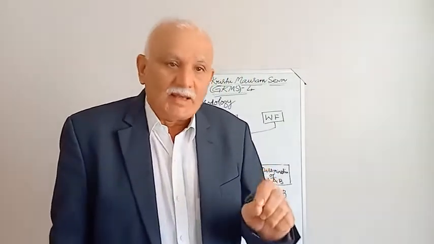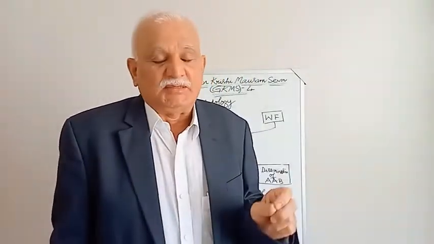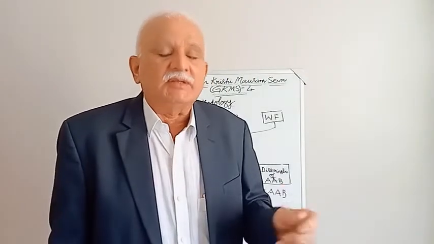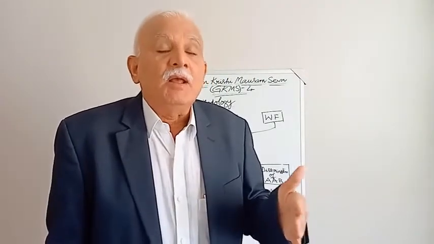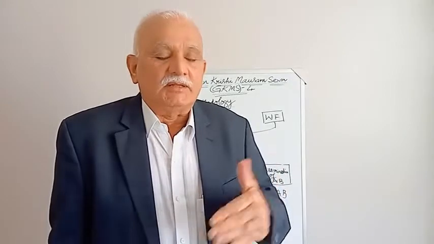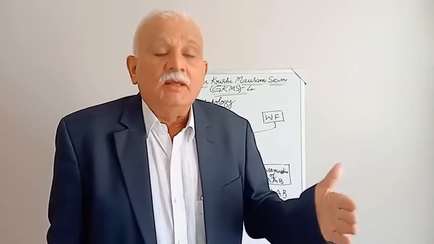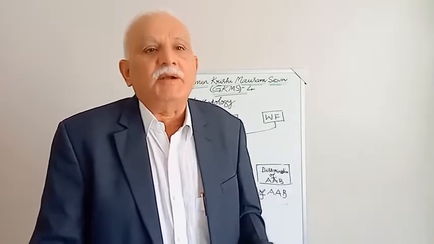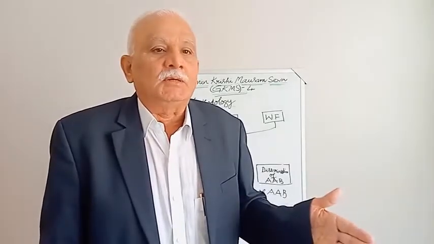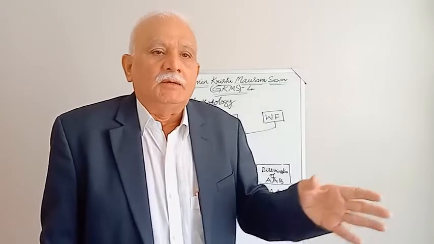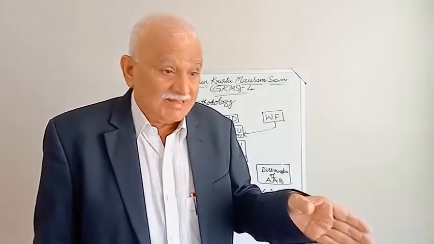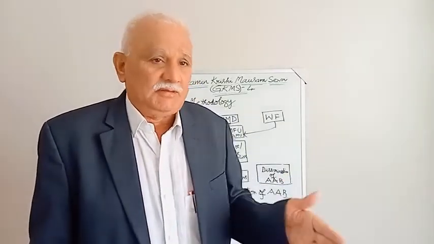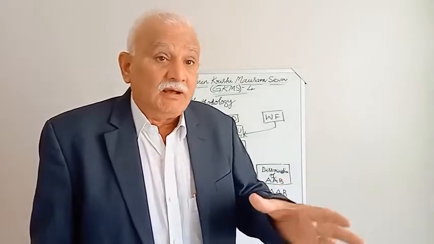Experts from crop production, that is agronomy and soil science, crop protection, entomology, agriculture pathology, and an agricultural officer from the department, and the Agromet unit's local agency, whether it is an agriculture university or ICAR, all sit together.